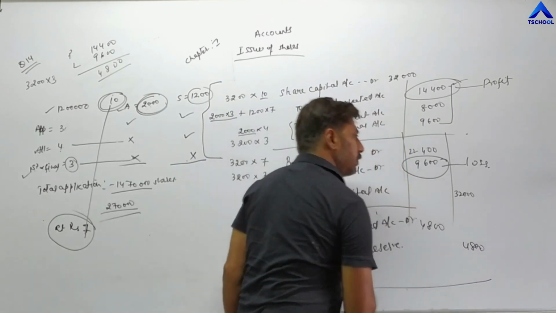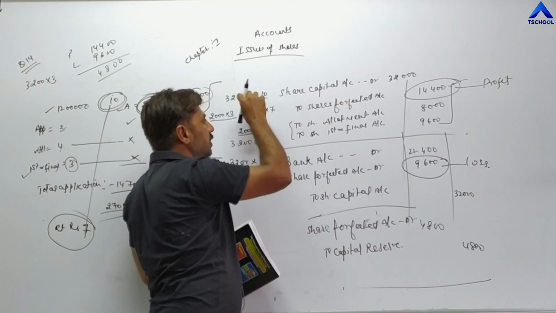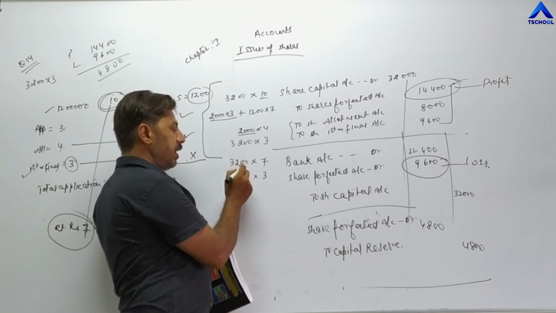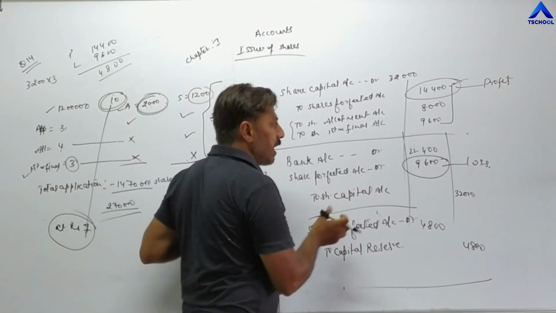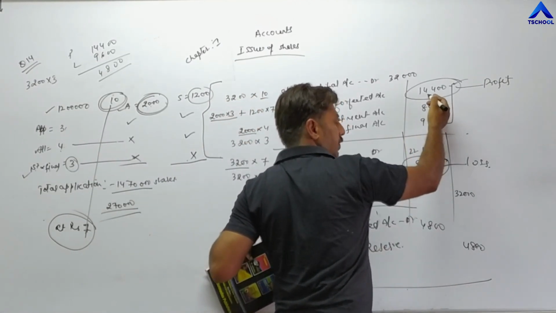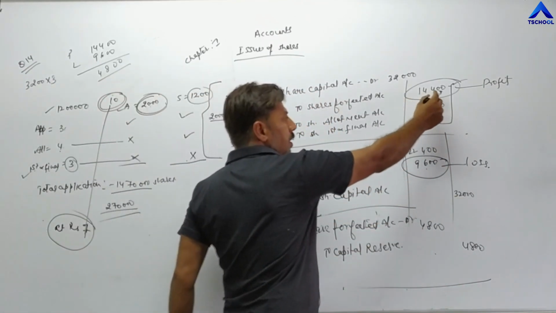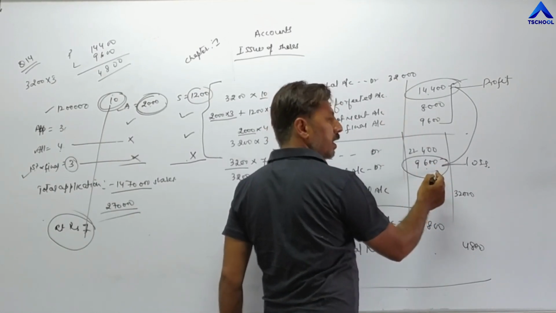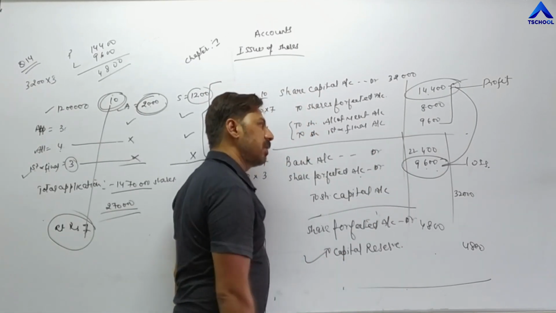This is a simple question because whatever number of shares are forfeited, 3,200 shares are forfeited, the same number of shares are reissued, 3,200. That's why there is no problem in calculating capital reserve. Directly we have to deduct 9,600 from 14,400. We will get the answer 4,800. 14,400 minus 9,600. From this forfeited account we have to deduct that forfeited account. We will get the answer for capital reserve.